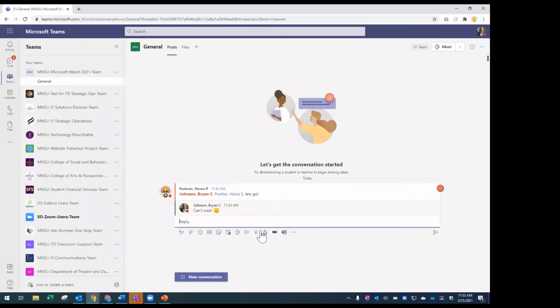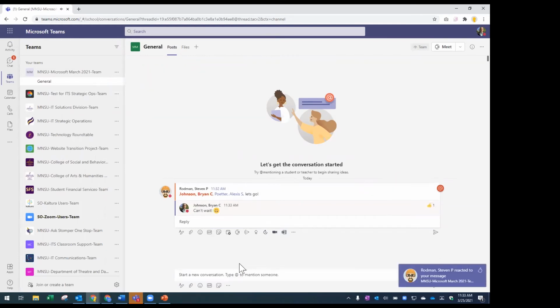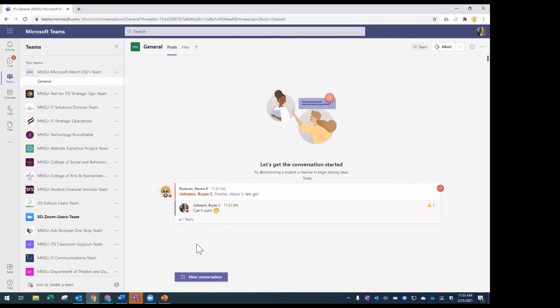And you'll see, unlike chat, where it's just one after the other, in messaging within channels, it's topic based. So really, Steve just set the topic here of "let's go," and we can reply to that. But maybe I want to start a new topic. So down here at the bottom, I see the new conversation tab. What I did to reply to Steve's message, I clicked reply. But if I want to start a new topic, I could come down here and click new conversation.